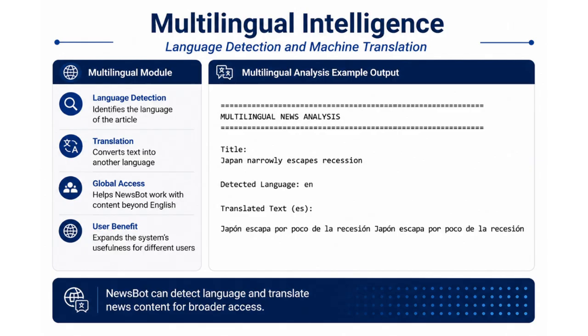The next feature adds multi-language capability to NewsBoot. The system can detect the language of a text and translate it into another language. This makes the system more useful for users who work with news in different languages. This came out really good for me. I'm foreign, I'm from Brazil, and my mother language is Portuguese. So being able to analyze news in different languages using this tool is an amazing feature for me because I can use it back in my country.